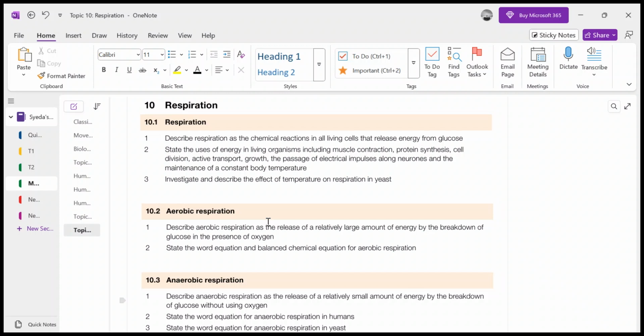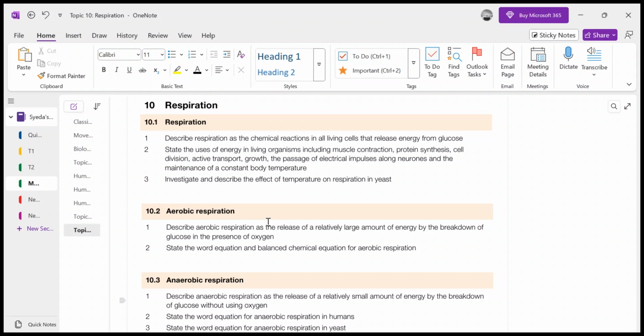Whenever you have to define respiration, it is the chemical reaction carried out in cells to produce energy, and it can happen in the presence of oxygen or in the absence of oxygen. The respiration that occurs in the presence of oxygen is called aerobic respiration, and the respiration that occurs in the absence of oxygen is called anaerobic respiration.